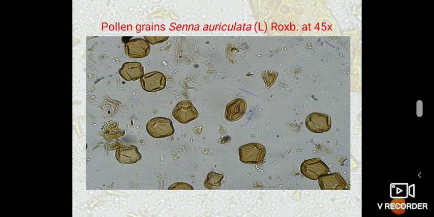So these are some of the pollen grains of Senna auriculata at 45x magnification.